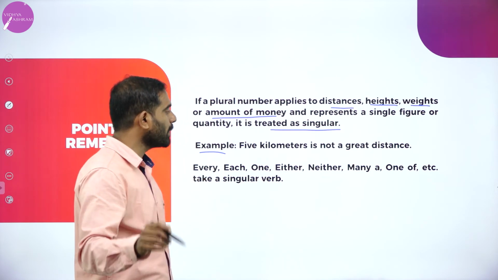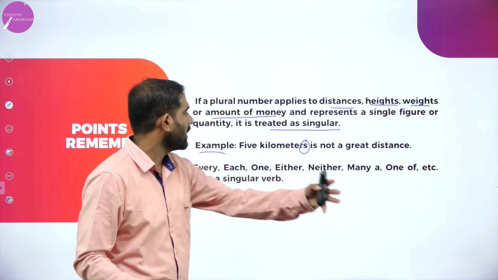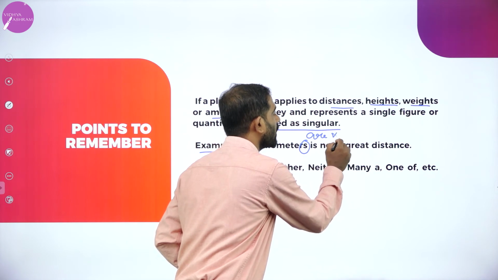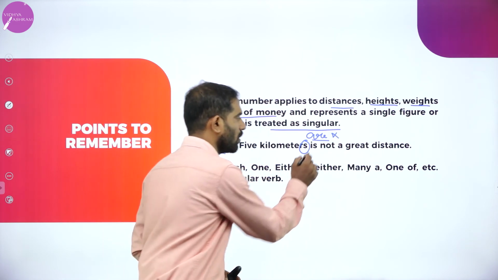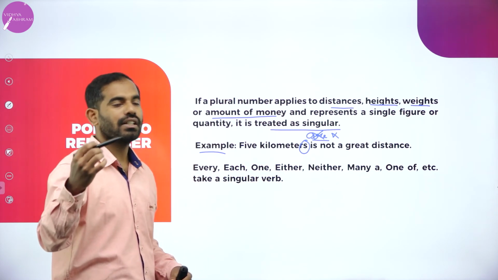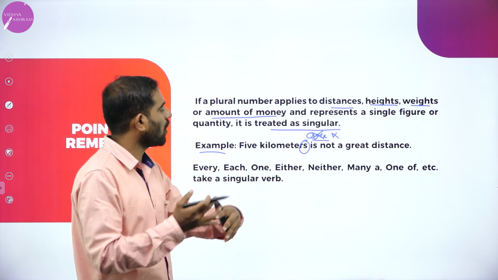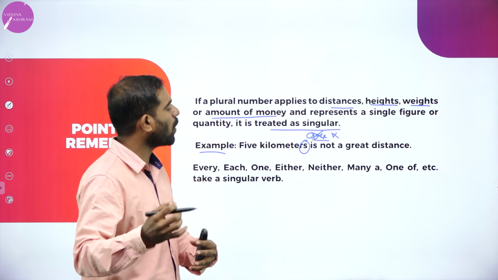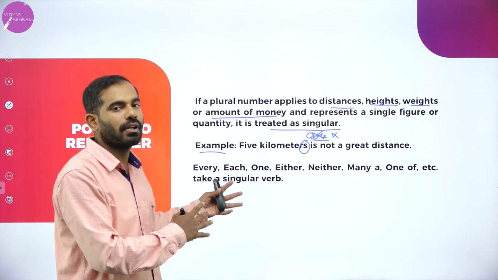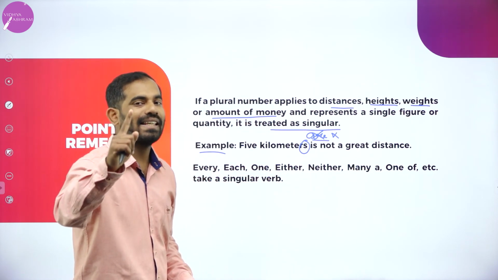Example, 5 kilometers. We are talking about plural. 5 kilometers is not a great distance. We will not use are here. Using are is wrong. 5 kilometers is not a great distance. Each, one, either or either, neither or neither, many a, one of, etc. take a singular verb. As we solved the questions in the previous slides, all of these take a singular verb. Keep this in your mind.